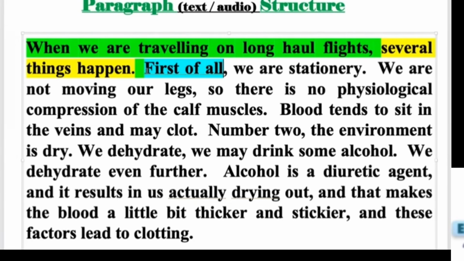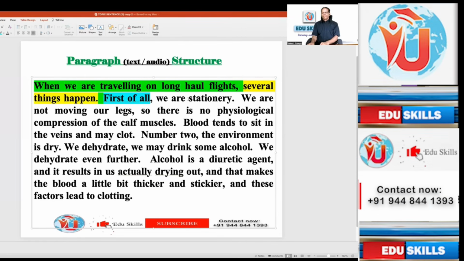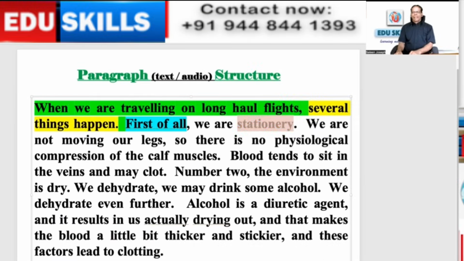The first sentence is the topic sentence. The next sentence is the supporting sentence. A supporting sentence explains the topic sentence. They said now several things will happen. So they are explaining it. First thing, what is going to happen? First of all, we are stationary, which is the keyword in this supporting sentence. Stationary. Okay.